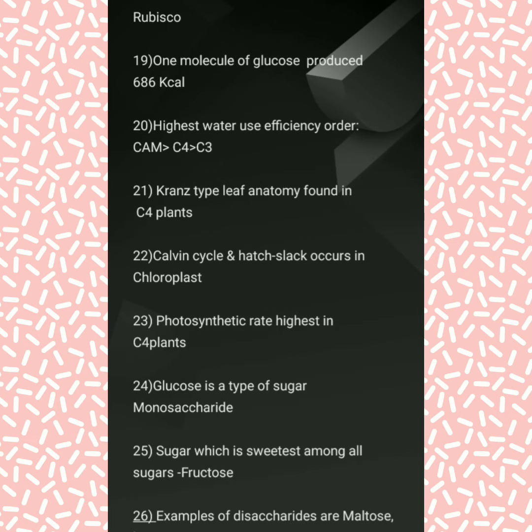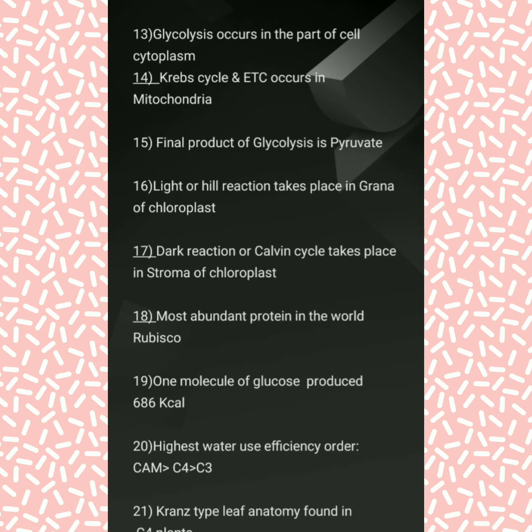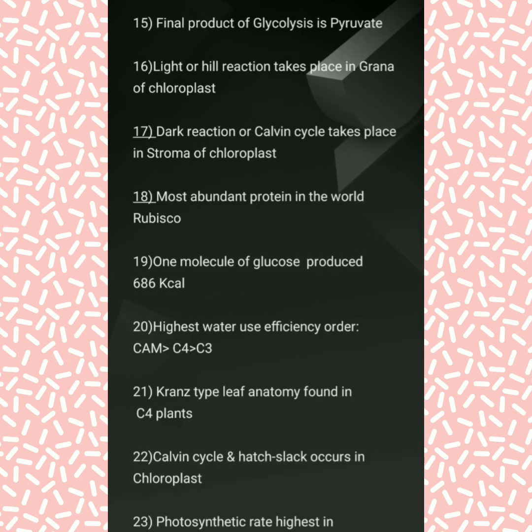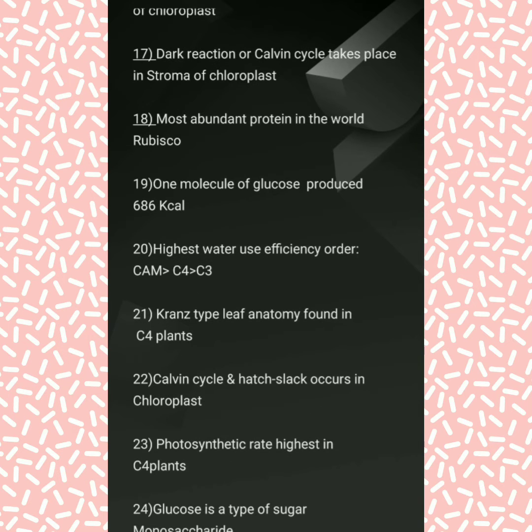Calvin cycle and Hatch-Slack occur in chloroplast. What else occurs in chloroplast? The light or the Hill reaction takes place in the grana of chloroplast, and the Calvin cycle and the Hatch-Slack occur in the chloroplast.